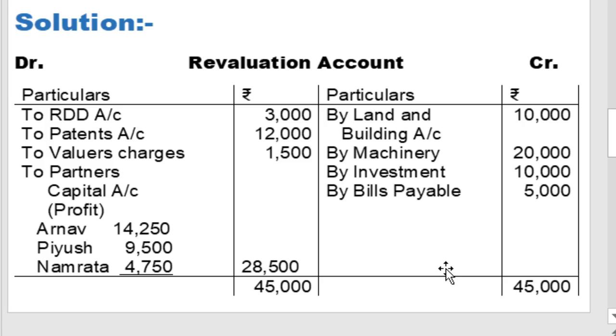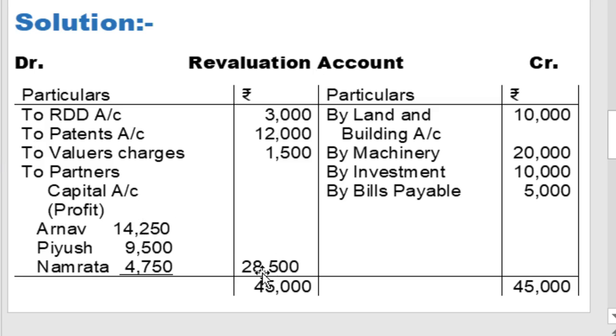Now find out the profit or loss on the revaluation account. The credit side of the revaluation account totals 45,000, and we write in the debit column the total on a parallel line, 45,000. Then the balance on the revaluation account is a credit balance. A credit balance on the revaluation account, which is a nominal account, is a profit. And profit is the amount payable to owners, meaning partners. So credit to partners: in the revaluation account, debit to partners capital account, in bracket profit 3 to 1.